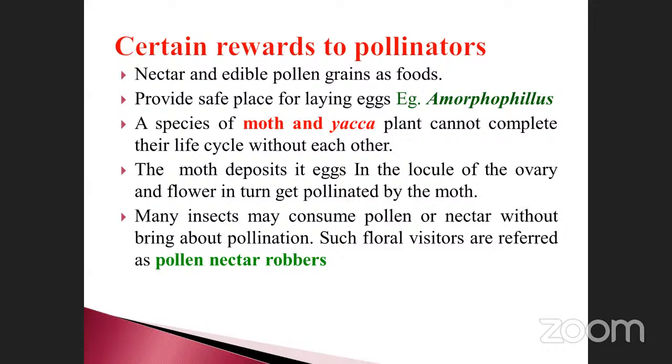Once you open that seed, inside there is an endosperm, and at that time small petals are also present. Petals here means nothing but the small tamil wand, present inside. How does it enter inside?